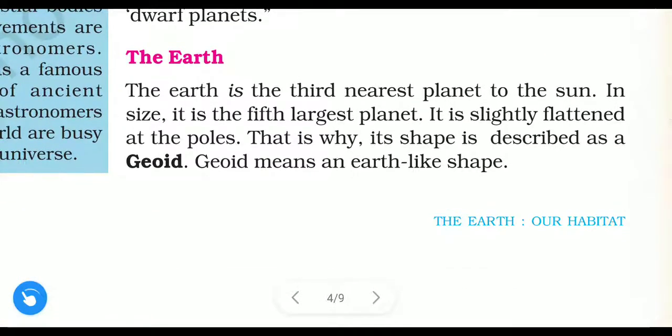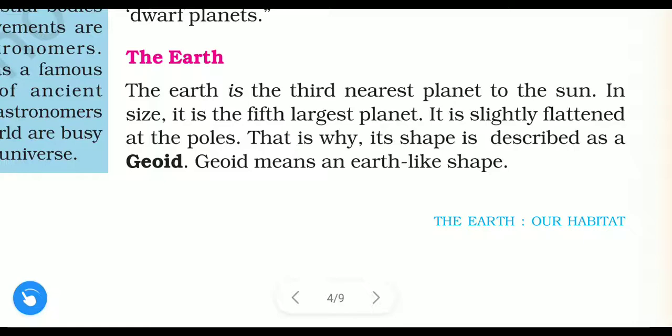For now we will discuss the Earth. The Earth is the third nearest planet to the sun. Earth is at the third place. In size it is the fifth largest planet.